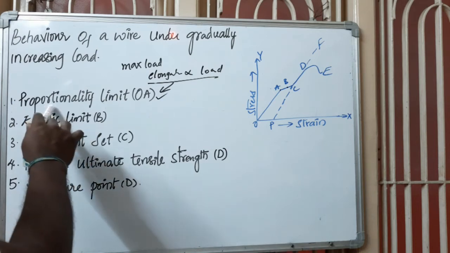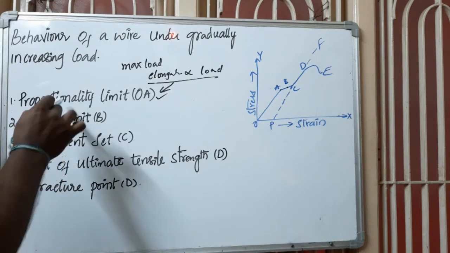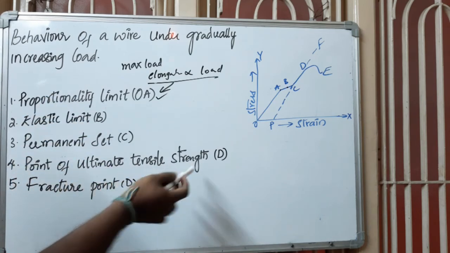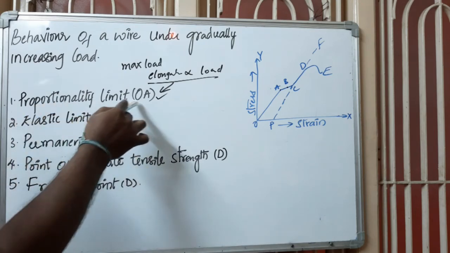Now we have to write the proportionality limit, OA. First we will write that a wire is suspended at one end and the load is attached to the other end. Then the loads are increased gradually, as shown, and we can see the following changes: proportionality limit, elastic limit, permanent set, point of ultimate tensile strength, and fracture point. So first put the heading: proportionality limit, OA.